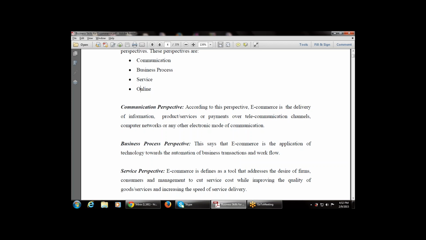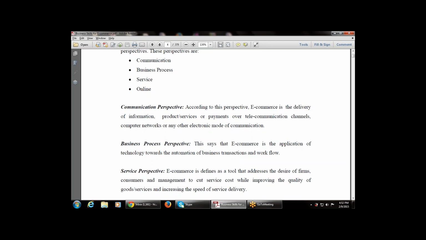Next is the service perspective. This says e-commerce is defined as a tool that addresses the desires of firms. That is, it is a tool available, the electronic commerce, that serves to address the desires of the firms. That is used for the service perspective.